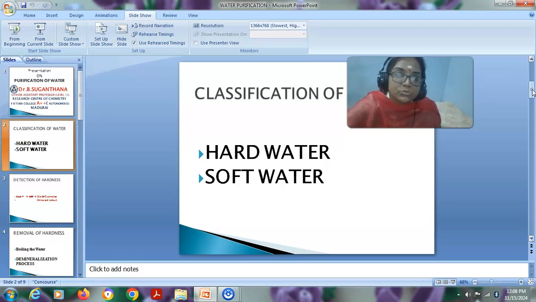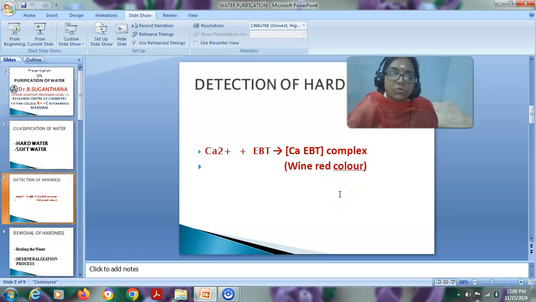Next we'll pass on to how we are going to detect qualitatively whether the water is a hard water or soft water. So as a chemist, you should know the qualitative test for detecting the hardness of water. For example, if the water contains the calcium ions or the magnesium ions, it reacts with the EBT indicator to form the calcium EBT complex. That calcium EBT complex is found to be wine red in color.